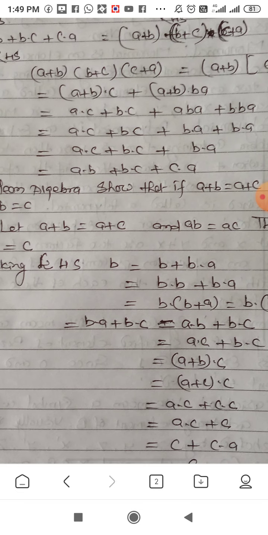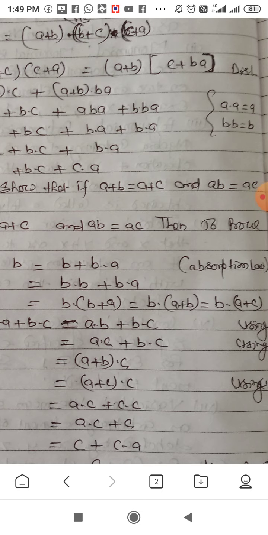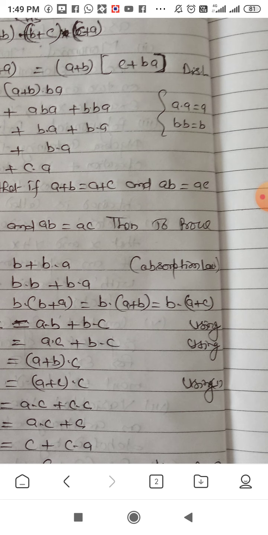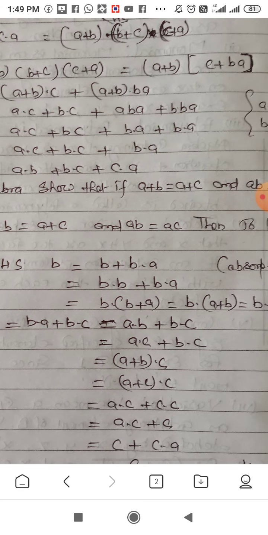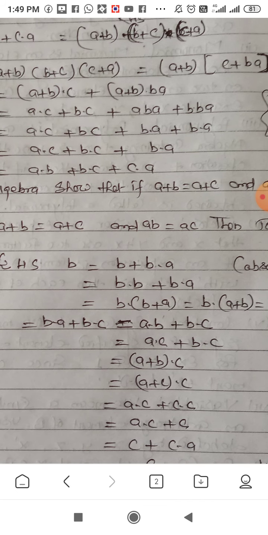In the given set, a plus b is equal to a plus c. So using a plus b is equal to a plus c, here we have b dot (a plus c). Again multiplying, it gives b dot a plus b dot c, and b dot a can be written as a dot b, and b dot c stays as b dot c. So a dot c plus b dot c, because in the given conditions we have ab is equal to ac.